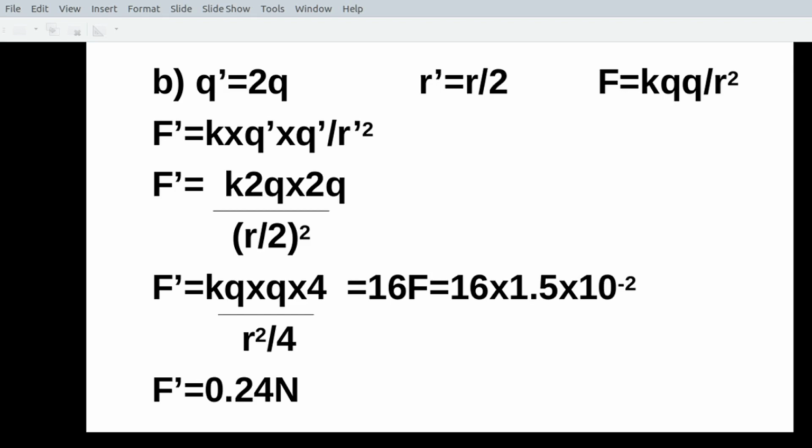What is F there? It is the previous force, when the charge was Q and the distance was R. Okay, so K Q square by R square is the previous force. So you will get the new force F dash as 16 into 1.5 into 10 raised to minus 2. So you will get 0.24 Newton. Hope that it's clear to you.